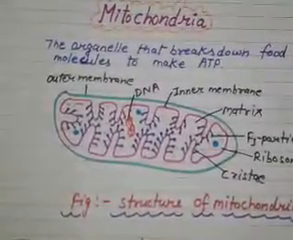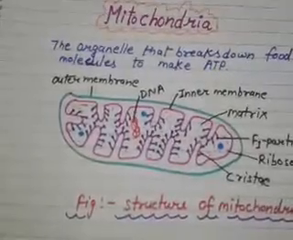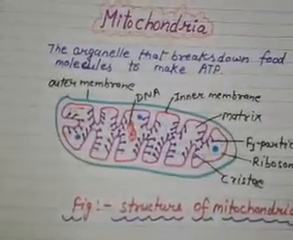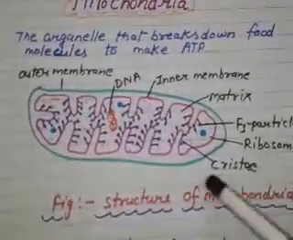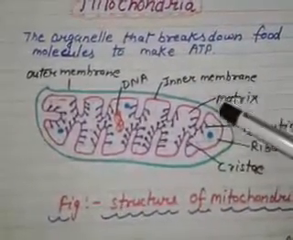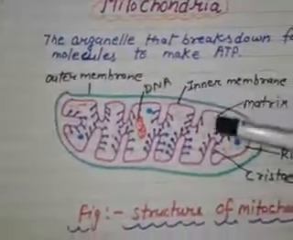Students, do you know what is the full form of ATP? A, adenosine, T, tri, P, phosphate. So ATP stands for adenosine triphosphate. Here you can see the diagram of the mitochondria, which is a double layer membranous structure: outer membrane and inner membrane.